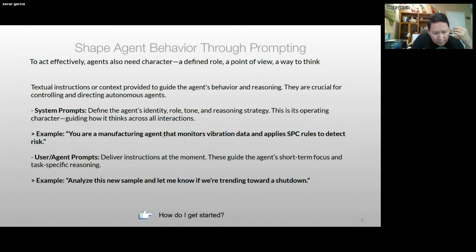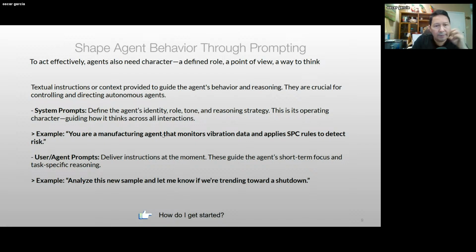So now the agent knows, this is my role. These are the tools I have available. I can use a database or an email or an API, and I can just use that. And this is something that is well defined into the agent, and it does not change. This is really how you build the identity of that agent. But then we have the user prompts, and that is really what's dynamic, right?